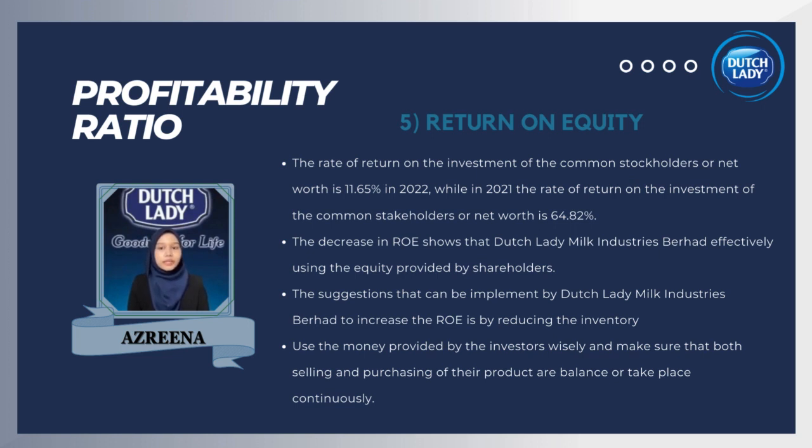The suggestion that can be implemented by Dutch Lady Milk Industries Berhad to increase the return on equity is by reducing the inventory. We know that inventory is one of the assets in the company or firm, but by having too much inventory, it can turn out to be a liability. The company also needs to use the money provided by the investor wisely and make sure that both selling and purchasing of the product are balanced or take place continuously.